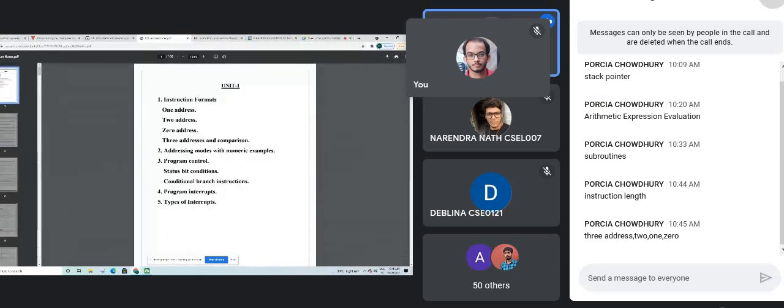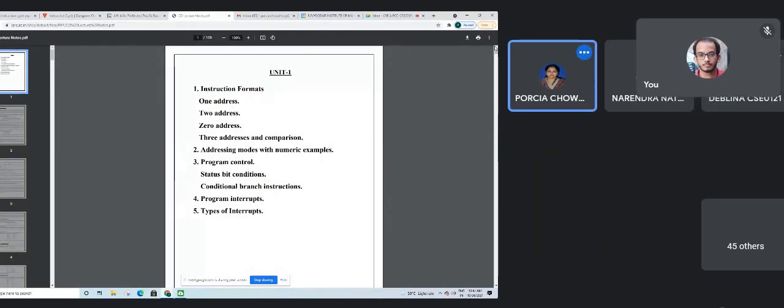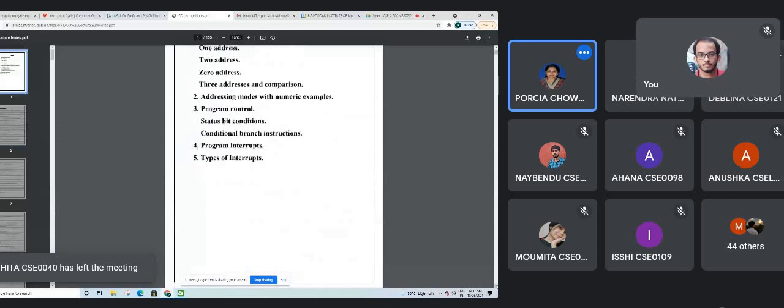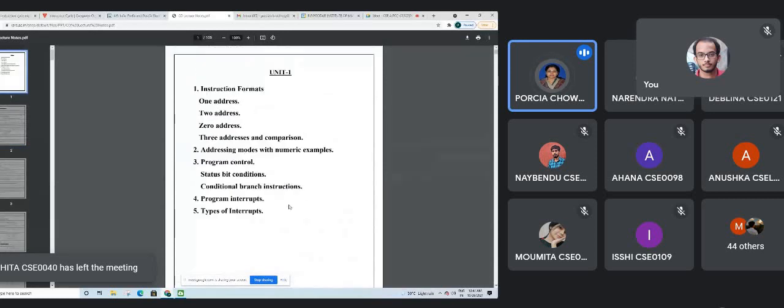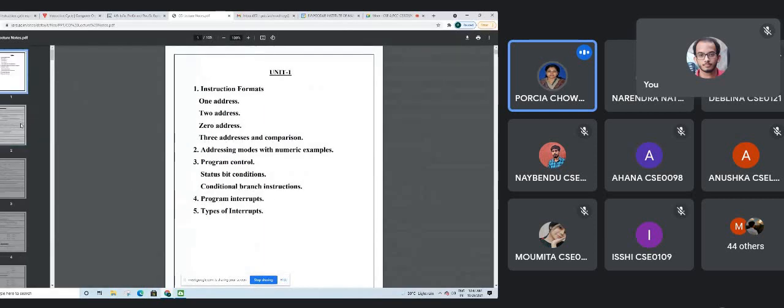Can someone help me? Somehow my computer is taking automatic backspace. How can I solve this? Do I have to reinstall something, or can you help me regarding this? See, it's automatically taking backspace. Whenever I have to type something, I have to push the forward arrow and then type something. It's very difficult for me. If anyone can help, please suggest after the class.